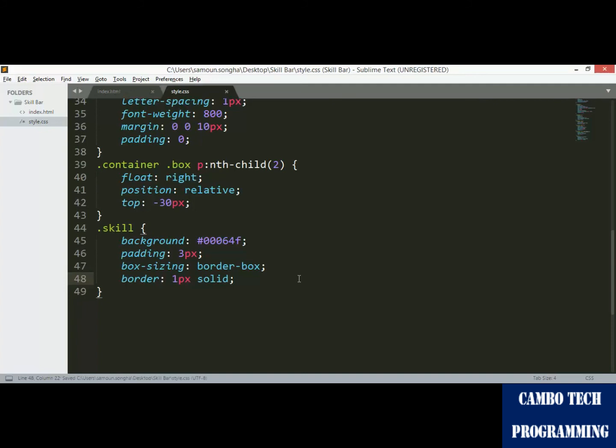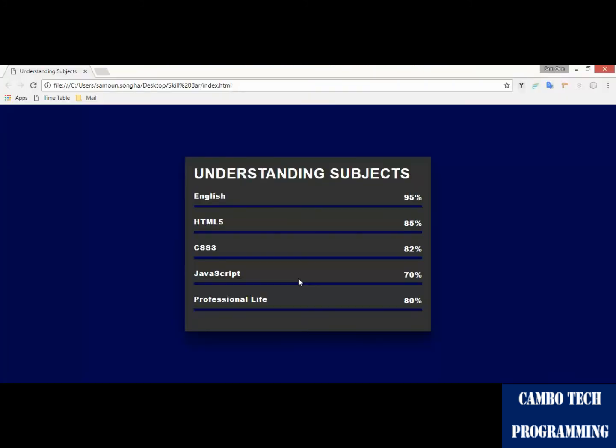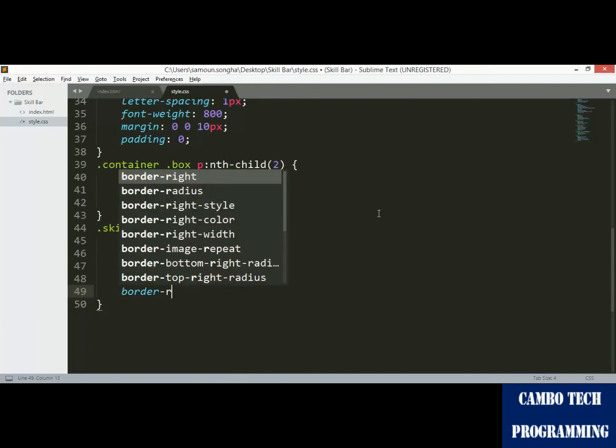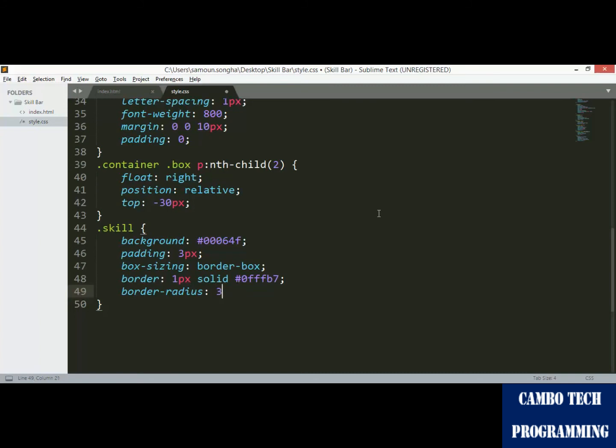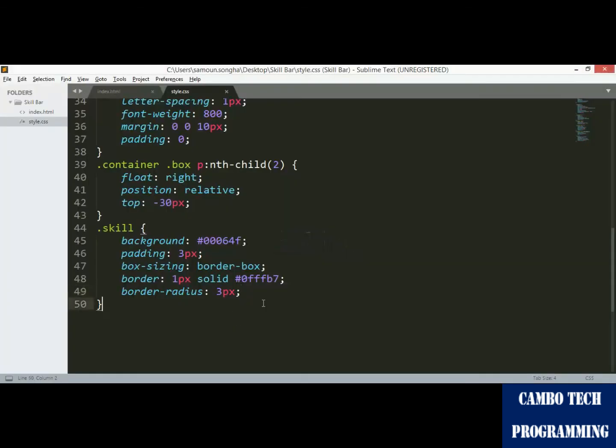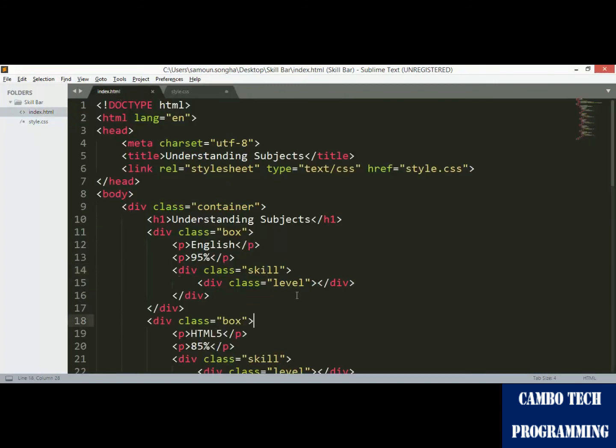And then the color also. So I set the border radius. It is 3 pixels. Yes. Okay, and you see. So now the last one is the class level. Yes, just put the level on it.